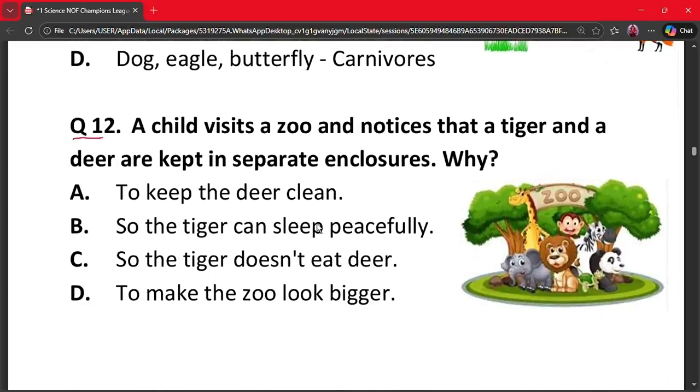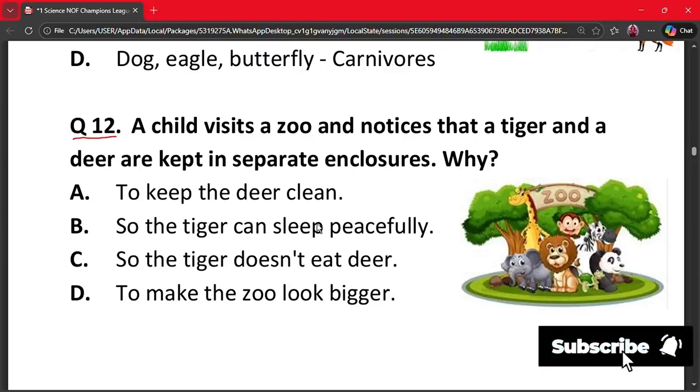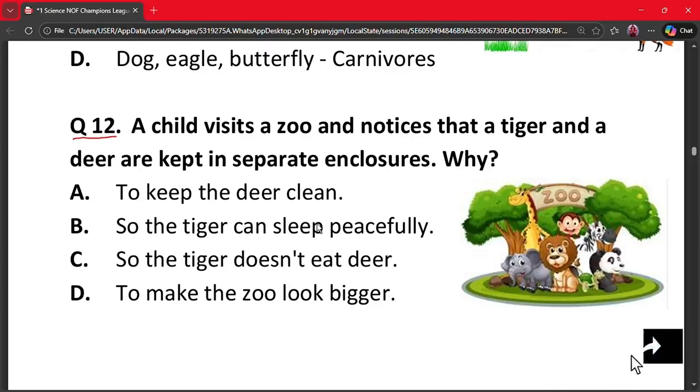Question number 12. A child visits a zoo and notices that a tiger and a deer are kept in separate enclosures. Why? A. To keep the deer clean. B. So the tiger can sleep peacefully. C. So the tiger doesn't eat deer. And D. To make a zoo look bigger. The correct option is option C.